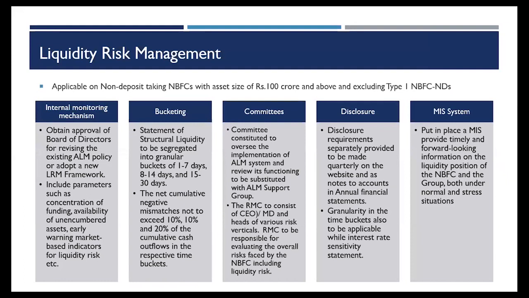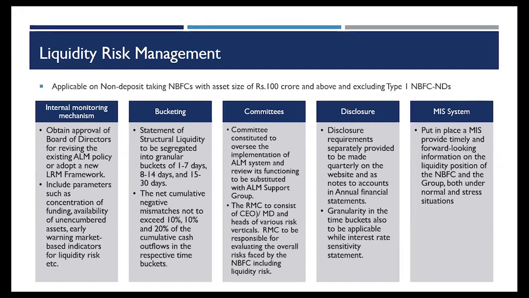Bucketing: earlier, the bucketing that was required was a single bucket of 1 to 30 days. Now granular bucketing has been introduced: 1 to 7 days, 8 to 14 days, 15 to 30 days. The reason behind this granular bucketing is to ensure that my short-term liquidity is also managed properly.